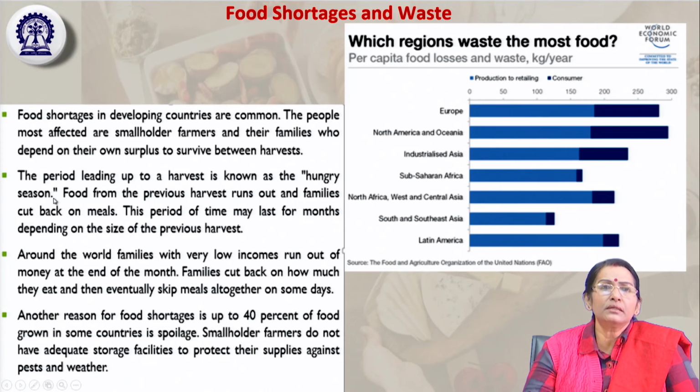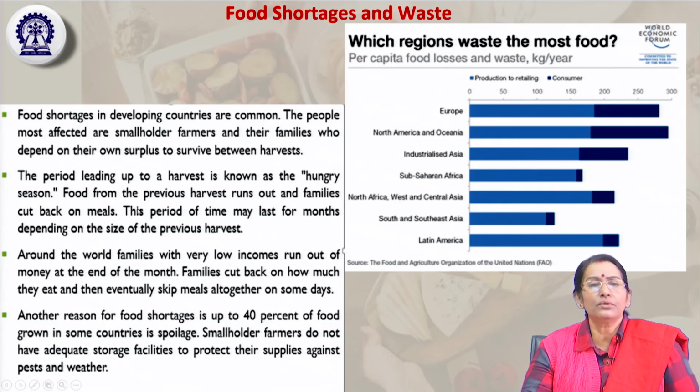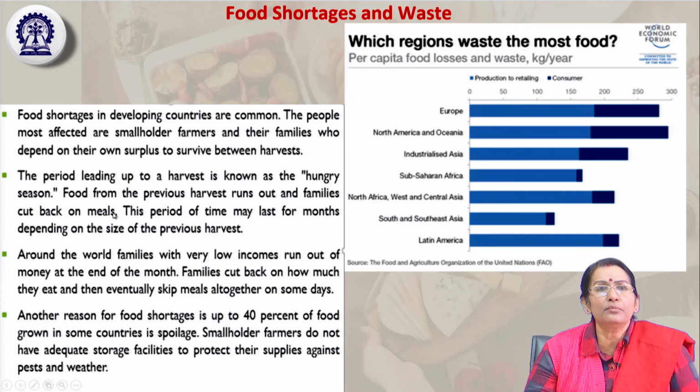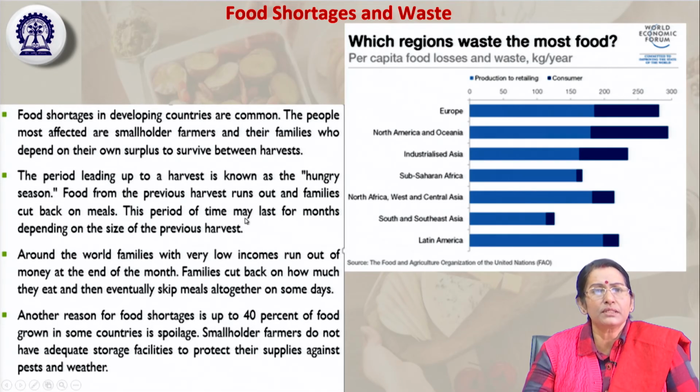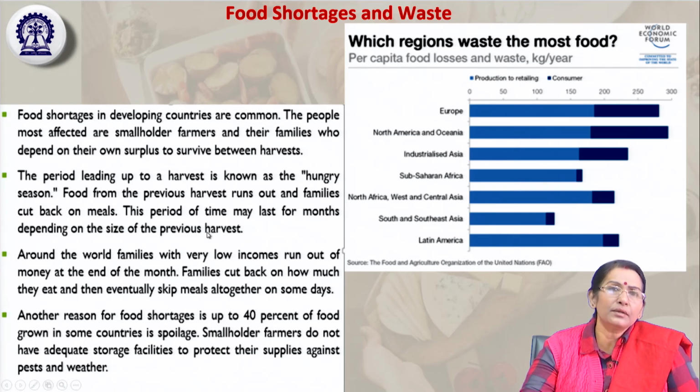They consume it, and it gets exhausted after some months, and for the rest of the months, until the next harvesting season, they are malnourished and deprived of food. They get only minimum food, or somehow manage by doing some labor, wage-based work. So this period from one harvest to another is called the hungry season, because of this time gap they are deprived of food.